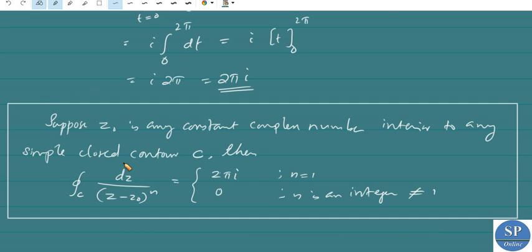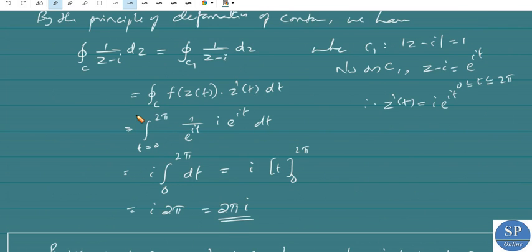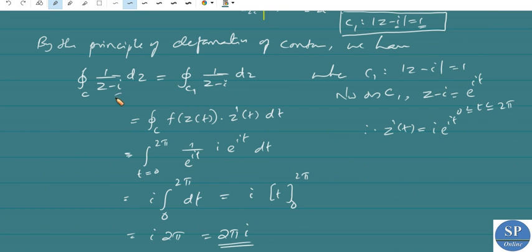Okay, so we can generalize this. So how to prove this? To prove this, we already proved the case when n equals 1, where we had taken z0 as i.